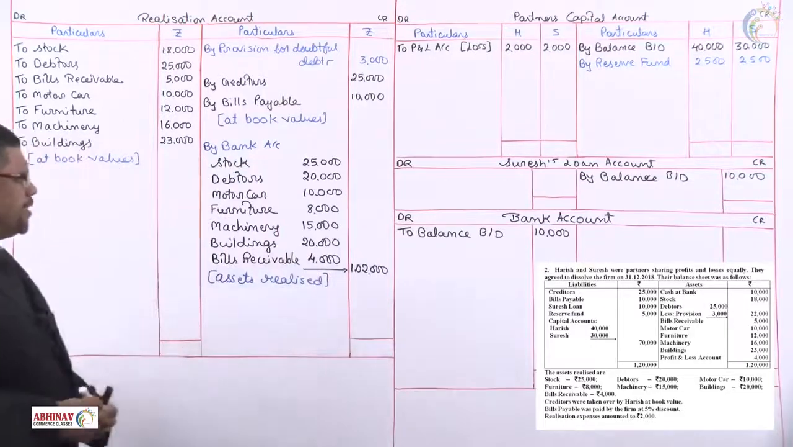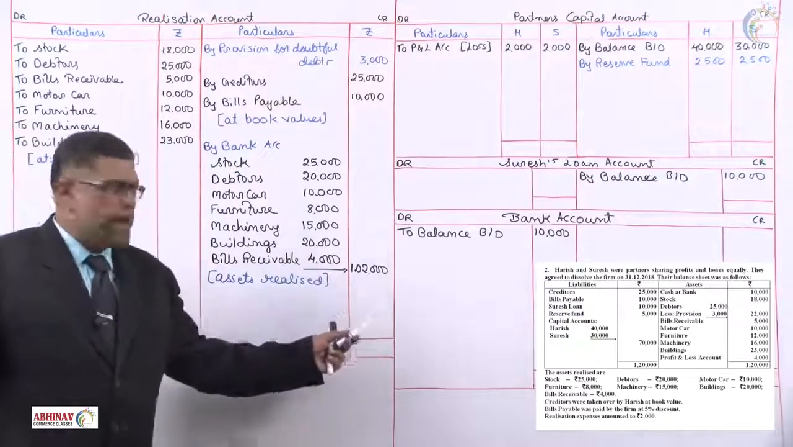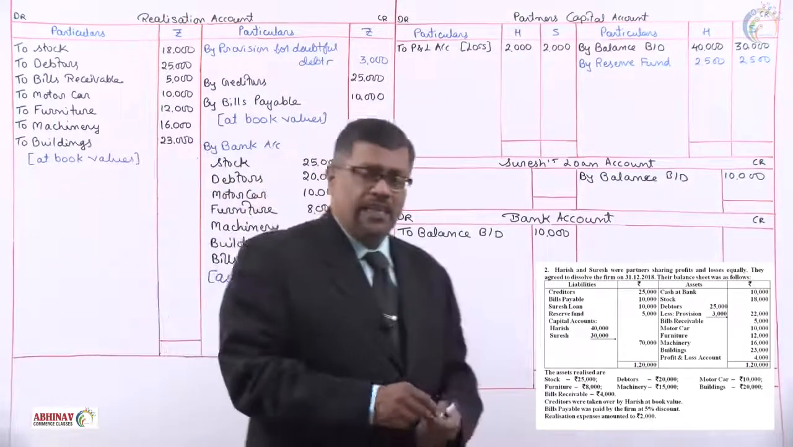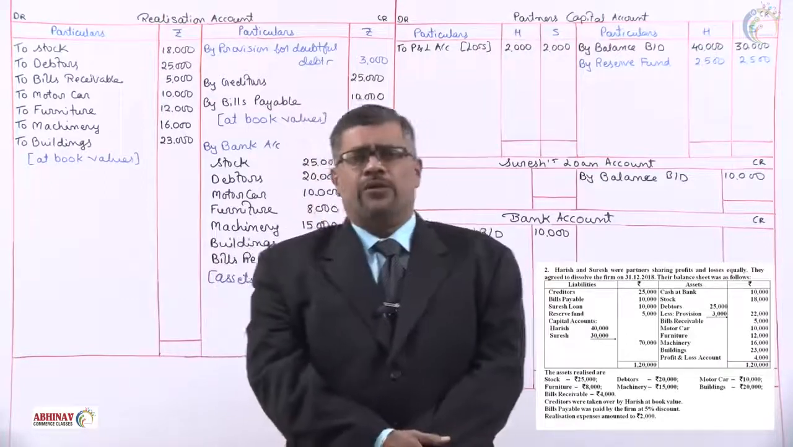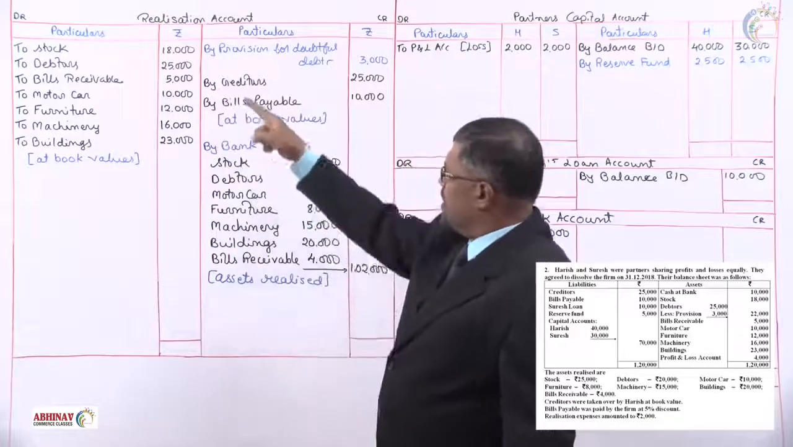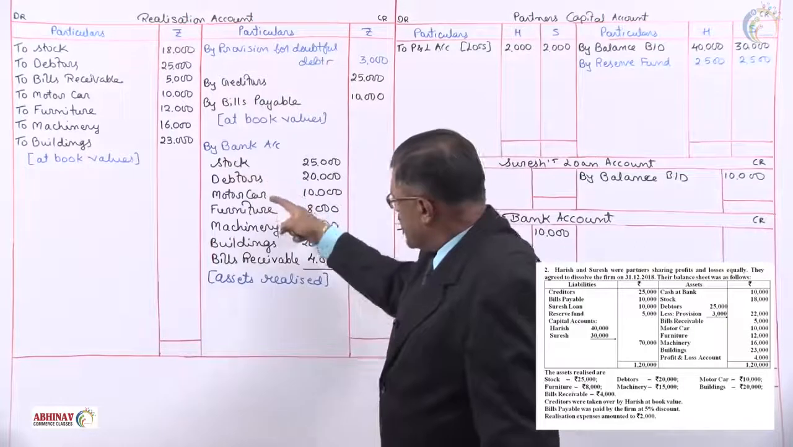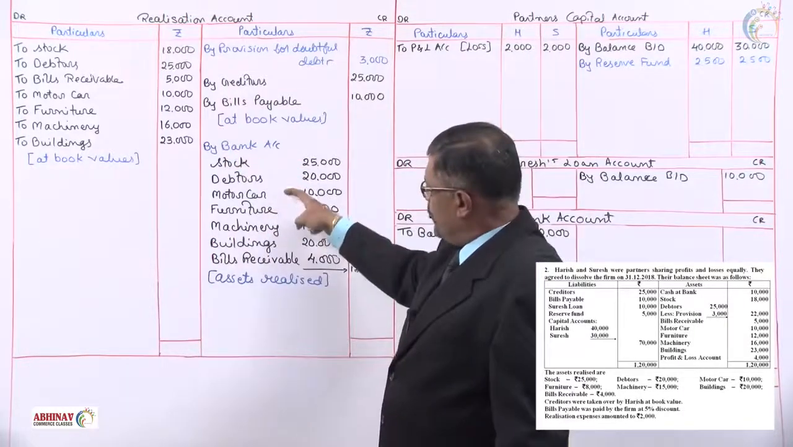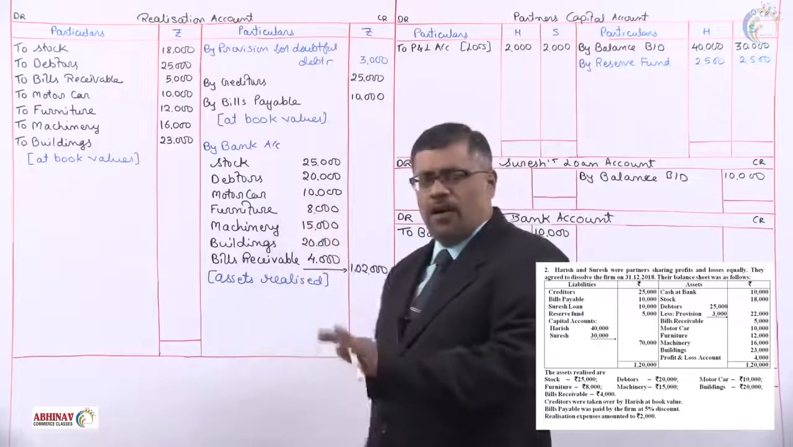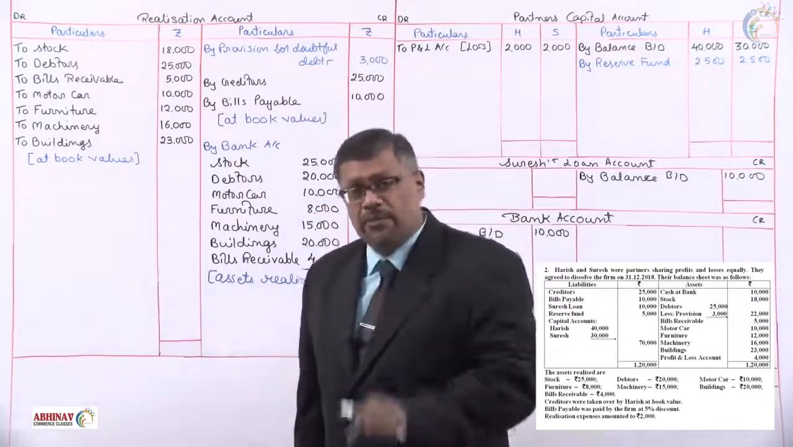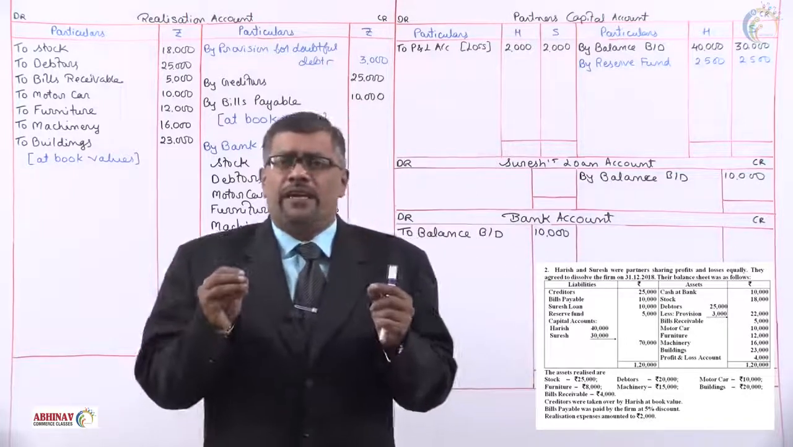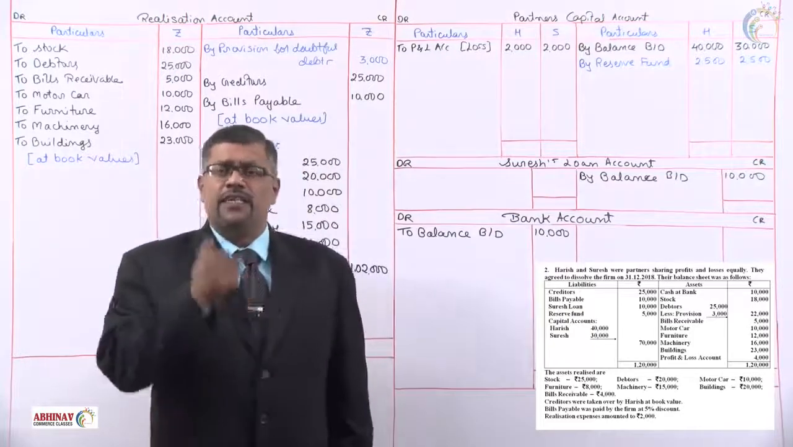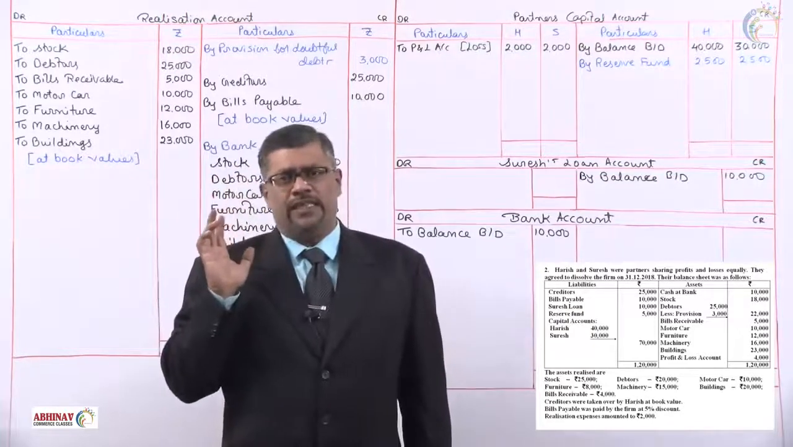Assets realized, 1,02,000. What all is given in the problem we have taken. But as we have discussed in the last session, let us check out, is any asset left out? Stock realized, debtors realized, bills receivable realized, motor car, furniture, machinery, building, all assets are realized. If any tangible asset is not realized, we realize that at book value.